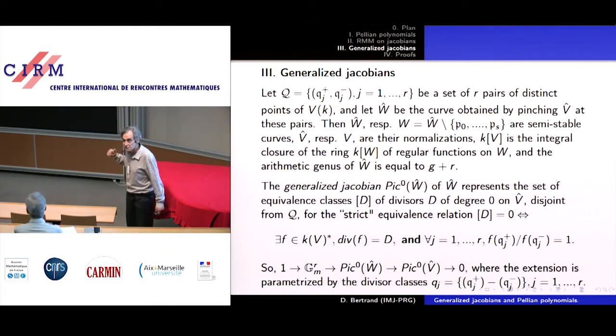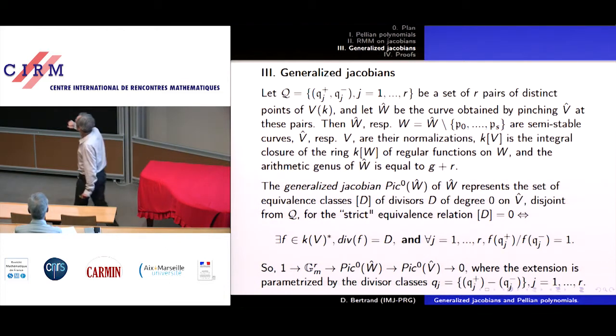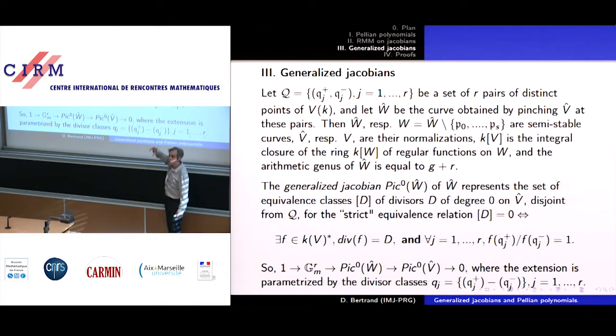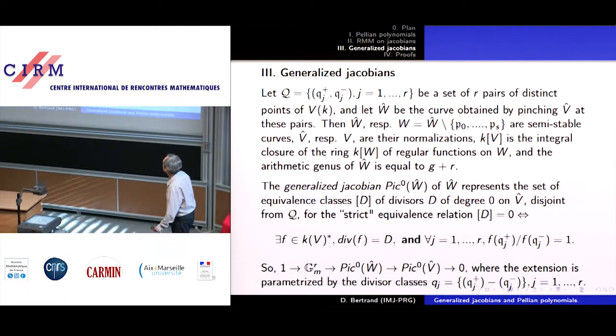Okay, so this again has a Jacobian, even when you have singularities, called the generalized Jacobian. You start with the divisor, avoiding the points where you pinch. Then you define the strict equivalence class of a divisor. It's the same as before, but for two divisors to be equivalent, not only must their difference be the divisor of a rational function avoiding those points, but also these functions must take the same value at the two points which you have collapsed, so that it now defines a function on the singular curve.